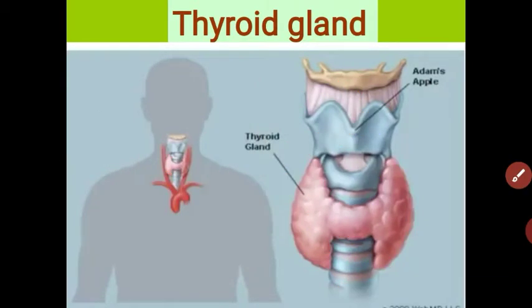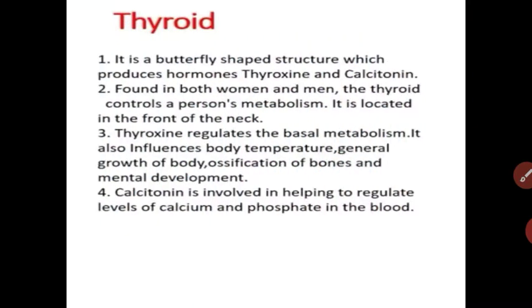It maintains the basal metabolic activities in our body. What is the main function of the thyroxine hormone? Thyroxine hormone regulates the basal metabolic activities.